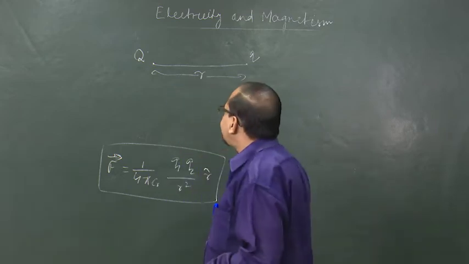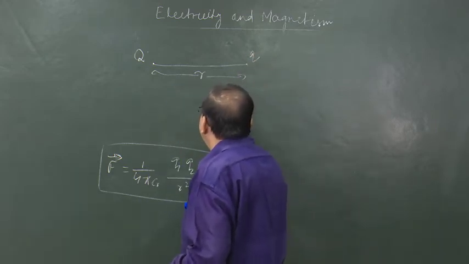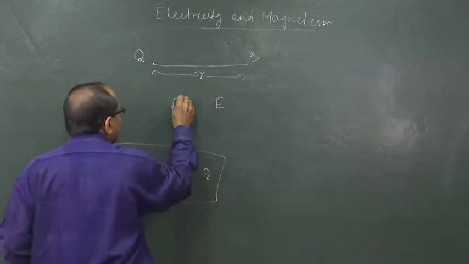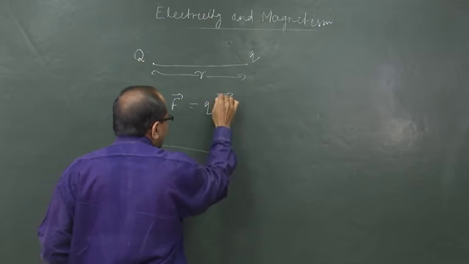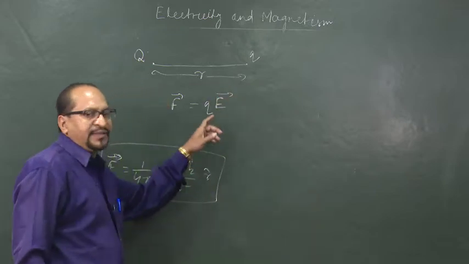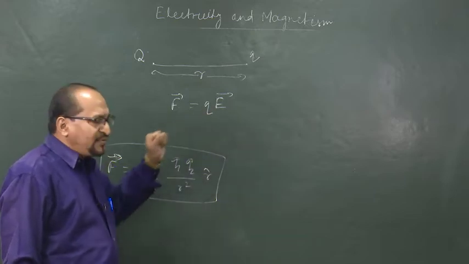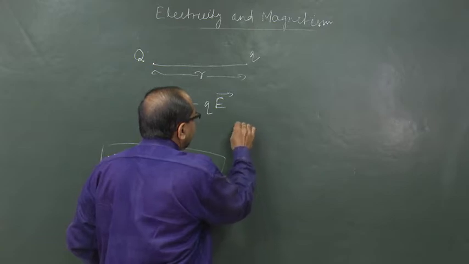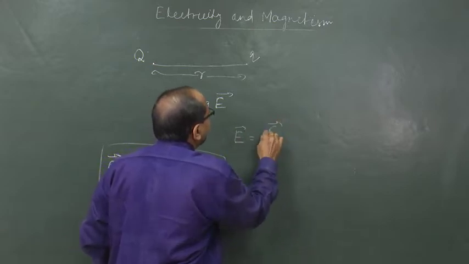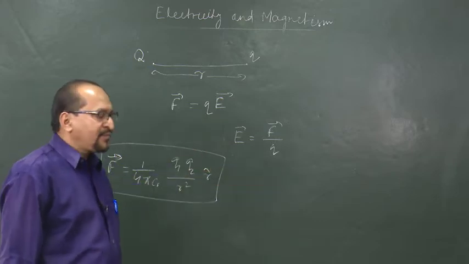So we say that if this electric field is E, then the force experienced by this charge small q is F is equal to q into E, and we write E, the electric field, as a vector quantity. So from this equation we can get an operational definition of electric field as force divided by charge. Of course, this charge is a positive charge.